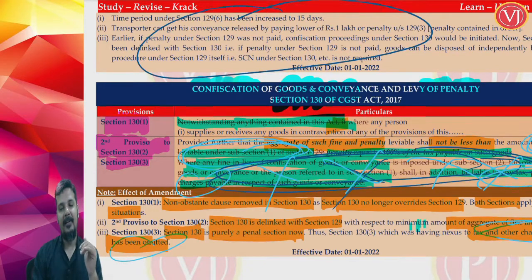So what are the amendments that have happened in section 130? First, the non-obstante clause is removed to tell that 129 is applicable separately, 130 is applicable separately, both in different situations. Second, the aggregate of fine and penalty in section 130 is no more linked to 129. It is minimum, it should be up to a penalty which is 100% of taxable. Third, talking about tax and other charges payable under section 130 subsection 3 was not making any sense. Therefore, the entire subsection, which is subsection 3 of section 130, has been omitted. So that is all about your amendments in your offences and penalties in your section 129 and section 130.